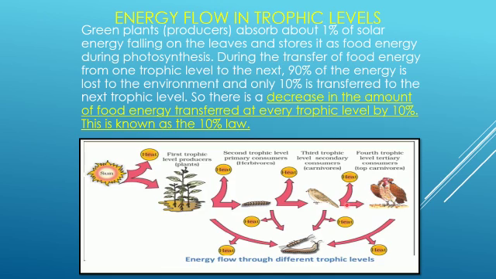So how much energy will go? About 90% of energy is released to the atmosphere. Only 10% of energy is utilized by the organisms present at each trophic level. Only 10% is utilized by the living organism. This is called the 10% law. And if you observe, the energy goes on decreasing from one trophic level to another trophic level.